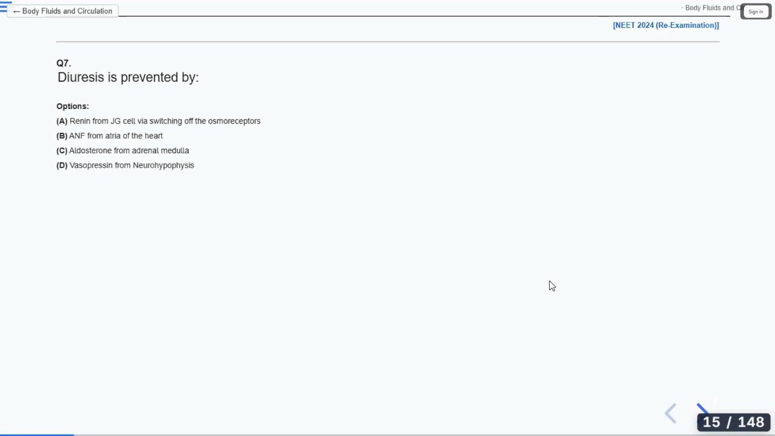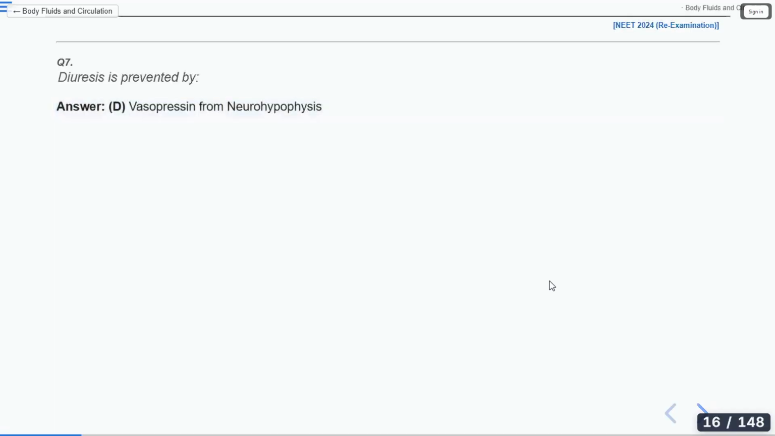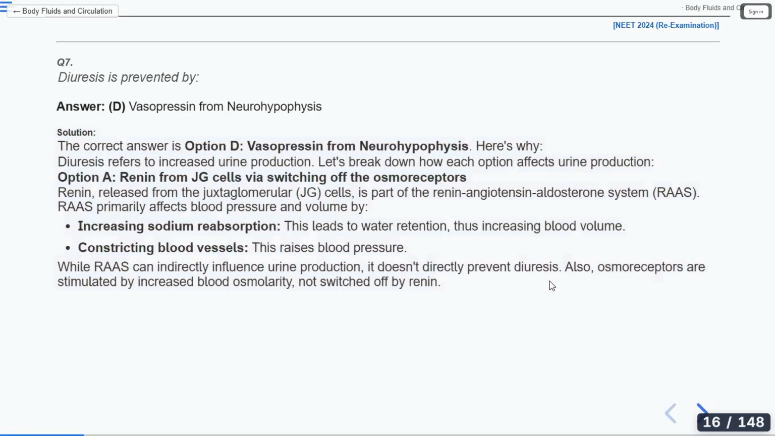Which is causing this diuresis? What answer have you given? Option D, vasopressin from neurohypophysis. Let's see the answer. So diuresis is prevented by vasopressin from neurohypophysis. Okay, very good. Let's see the next question.